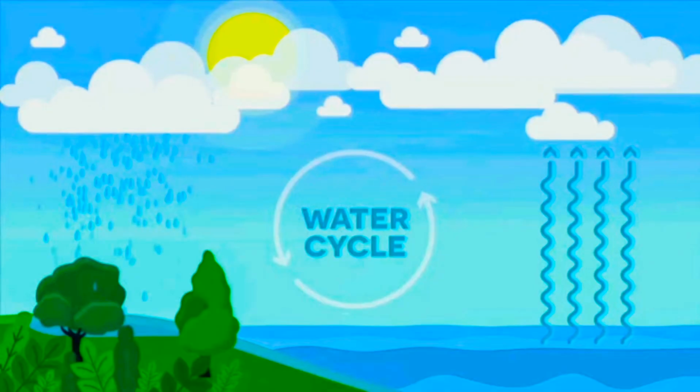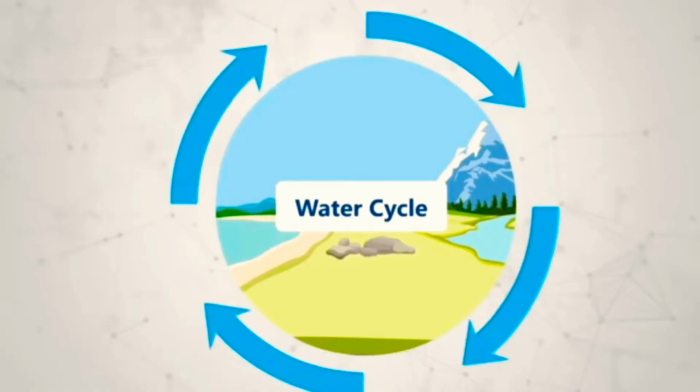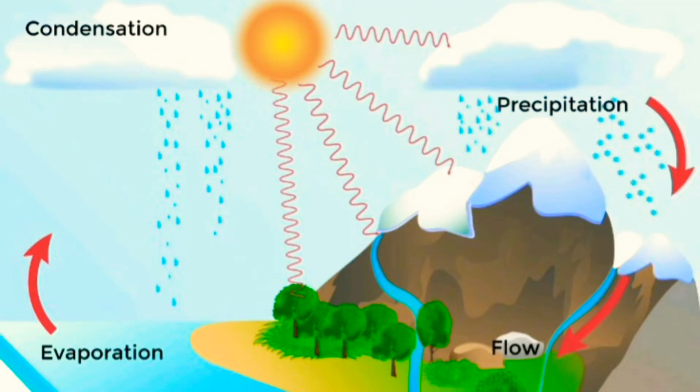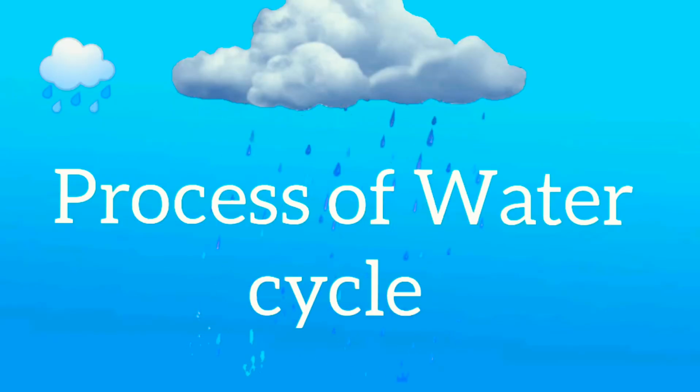Water cycle. Water moves from the Earth's surface to the atmosphere and back to the Earth's surface in a pattern. This is called water cycle. Water cycle involves various processes like evaporation, condensation and precipitation. Let's go in detail.